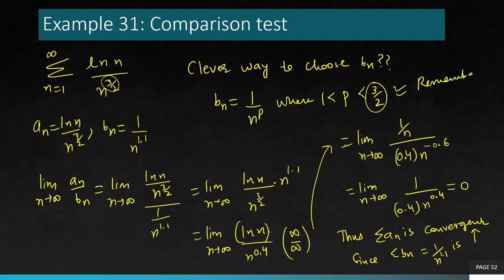So you remember this technique of choosing bn; in this case, you will always get this question done. You have to choose bn as a p series, but you do not know what p should be. So this is the formula I'm telling you. Whenever you have a series of the type ln n divided by n to the power something which is greater than 1, then take that number and choose a p which lies between 1 and that number. Now this was 1.5. So there are infinitely many numbers between 1 and 1.5. In this case, I chose 1.1. Any other would have worked. You could choose 1.2, 1.25. Anything would have worked, right? And following all the same steps, you'll always get the answer convergent.